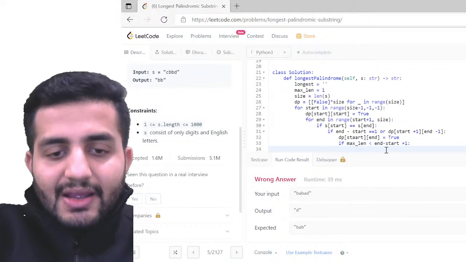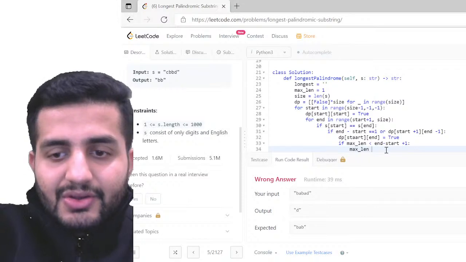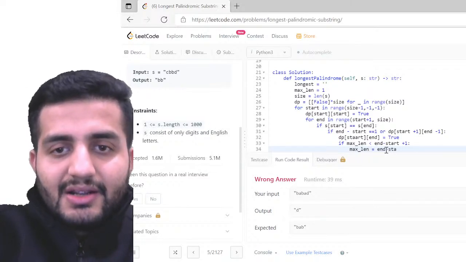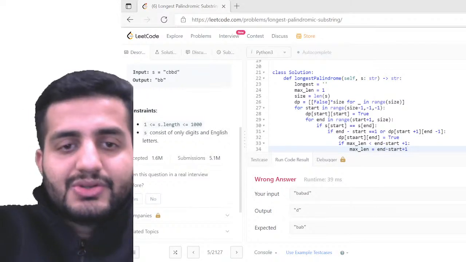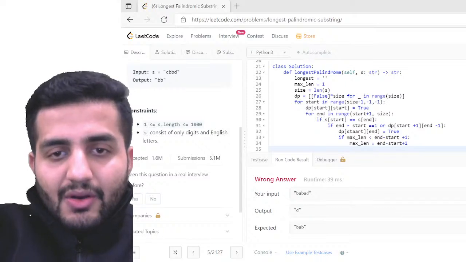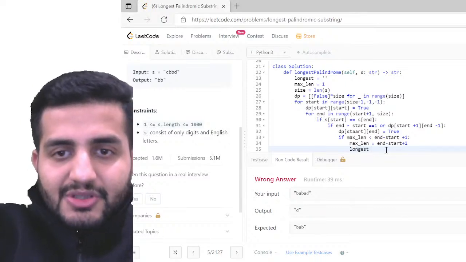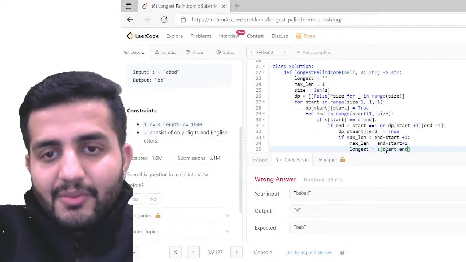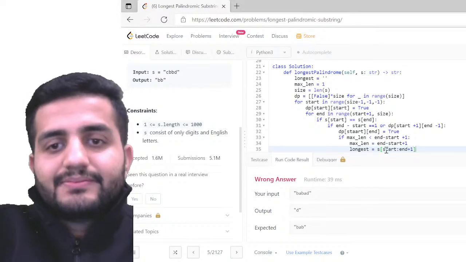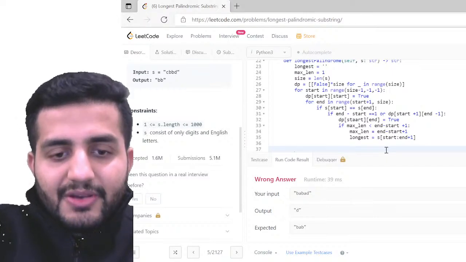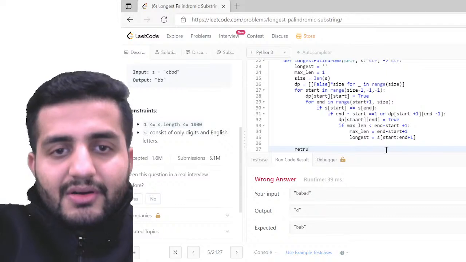So I'm gonna say that max underscore length should be equal to end minus start +1. Cool. So that is fine. So basically my longest subsequence would become longest of my S starting from start and ending at end, plus 1. Cool. So I just took the next approach and this should give me the answer. And then I'm going to return the longest for me.